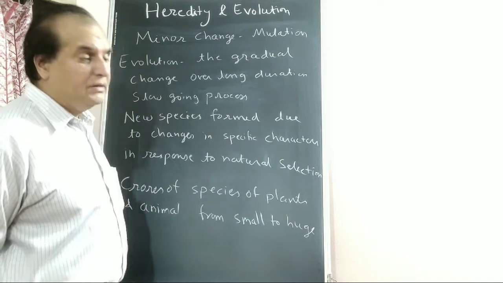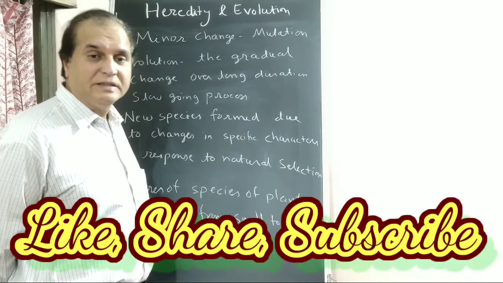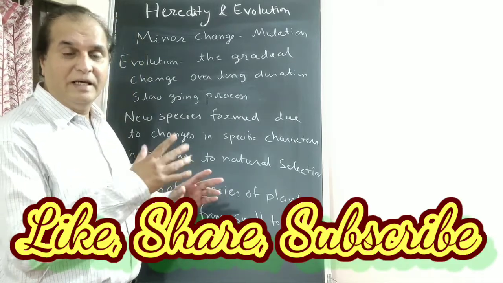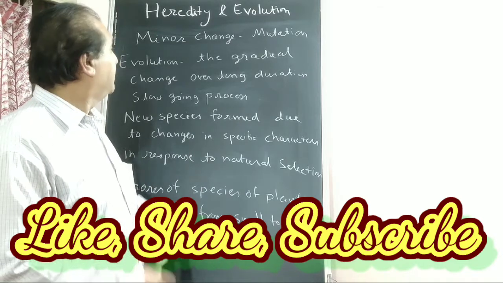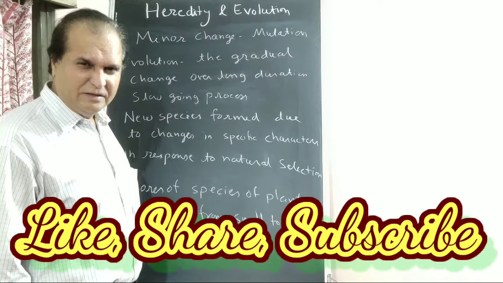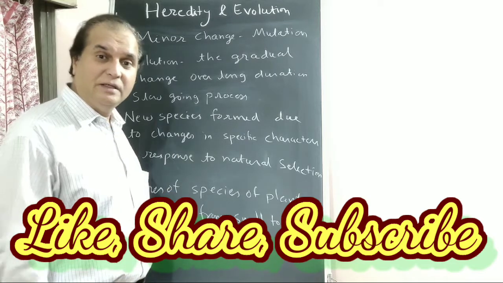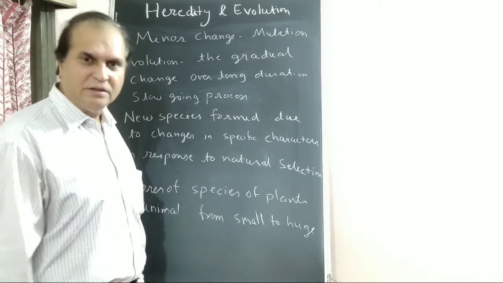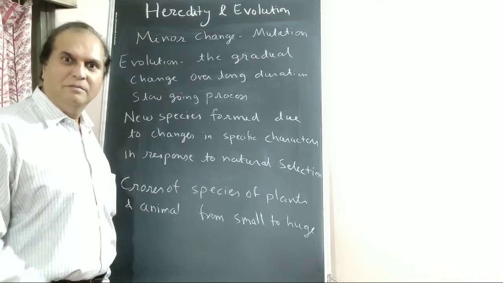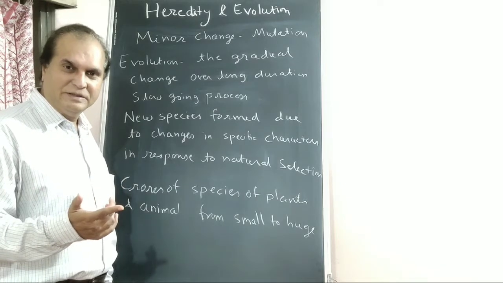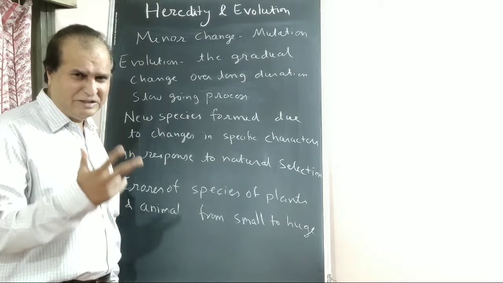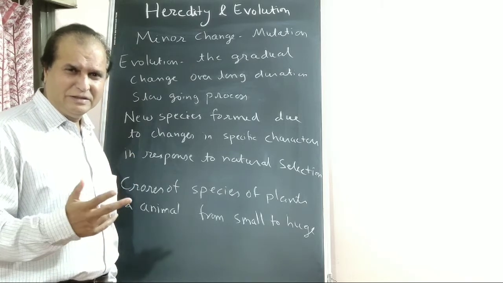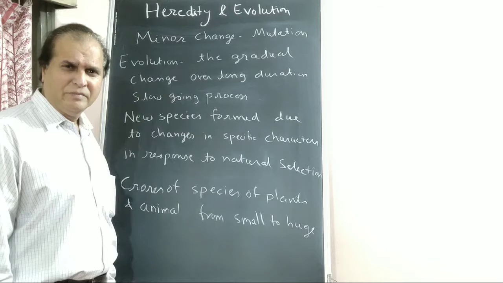Now in this process, genes are made up of DNA basically. A minor change causes a mutation in the gene and a change in the structure of the animal. Minor changes happened in the structure. Genes changed, new structure.